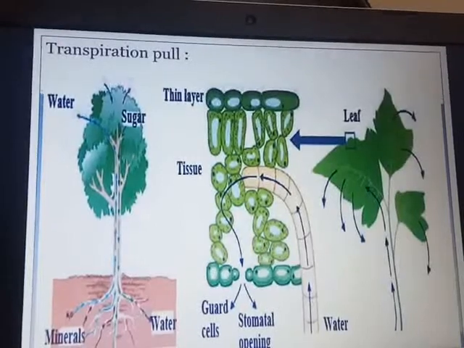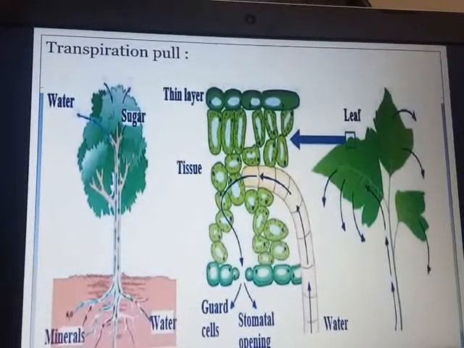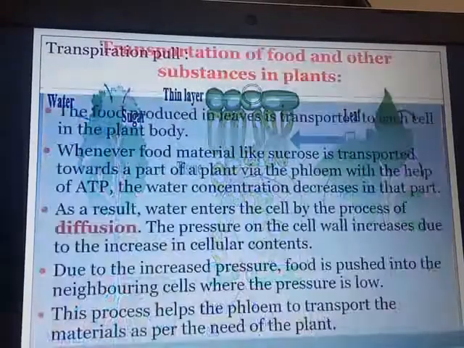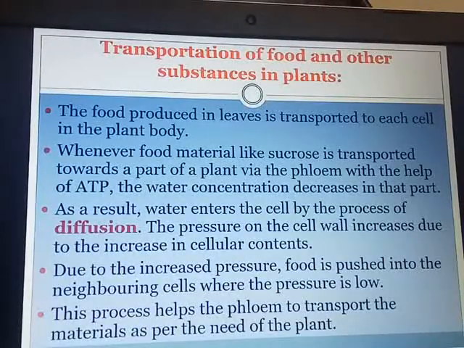Next, we have seen how transportation of food and other substances takes place in plants. You all know that xylem enables water to be transported and phloem conducts the food. So the food which is produced in the leaves is transported to each and every cell in the plant body. We know that green plants, leaves of the plants, they prepare the food.